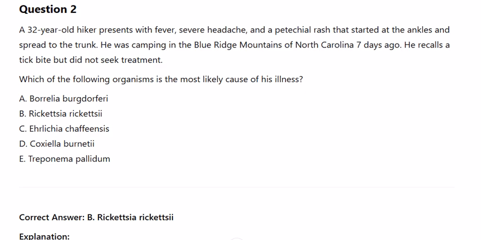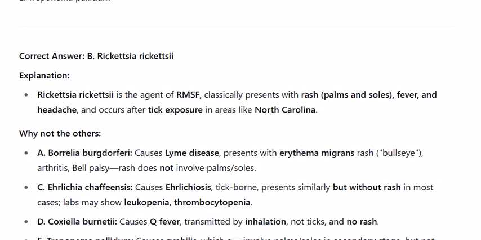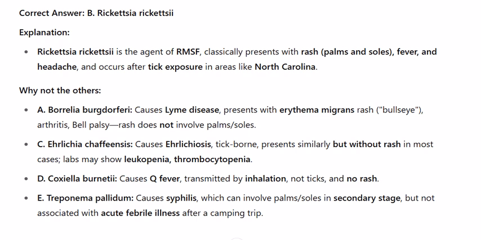Rickettsia rickettsii. Rickettsia rickettsii is the agent of RMSF, classically presents with rash involving palms and soles, fever, and headache, and occurs after tick exposure in areas like North Carolina. Why not the others? A. Borrelia burgdorferi causes Lyme disease, presents with erythema migrans, the bullseye rash, arthritis, Bell palsy. The rash does not involve palms and soles.